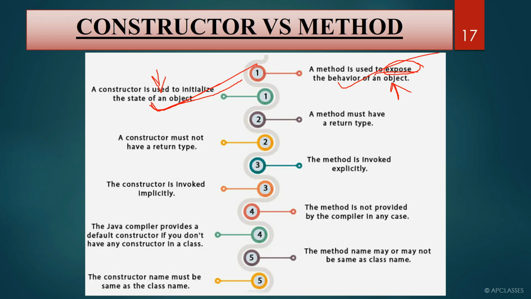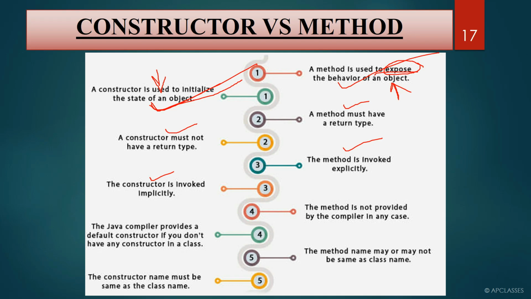A constructor must not have a return type. A method must have a return type, right? A constructor is invoked implicitly, that is automatically. A method is invoked explicitly, that is you have to invoke it. Okay, you have to call it.